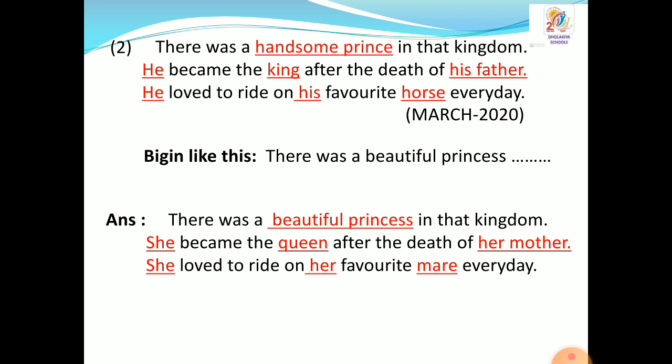There was a beautiful princess in that kingdom. She became the queen. Here we see he transformed into she and king transformed into queen, and his father transformed into her mother, and then he transformed into she and his transformed into her, and horse transformed into the feminine gender mare. So this paragraph was asked by the board in last year's question paper, in March 2020.